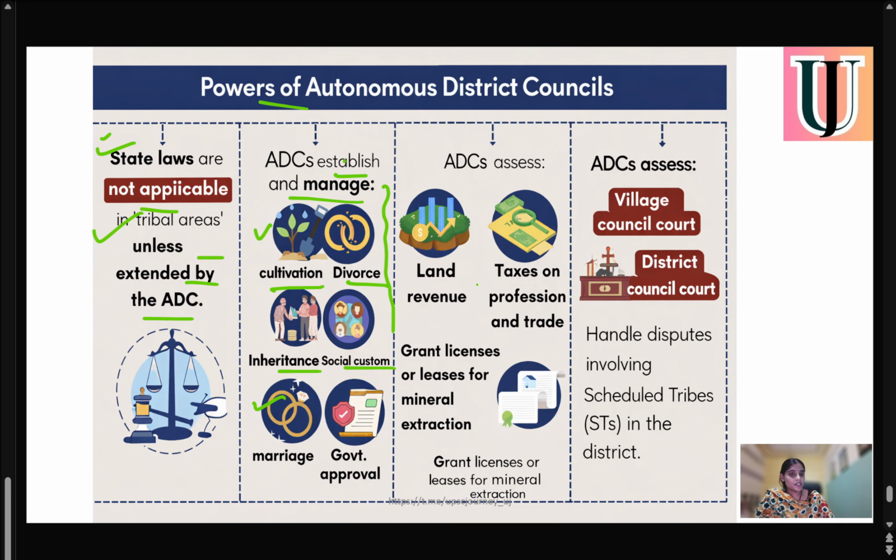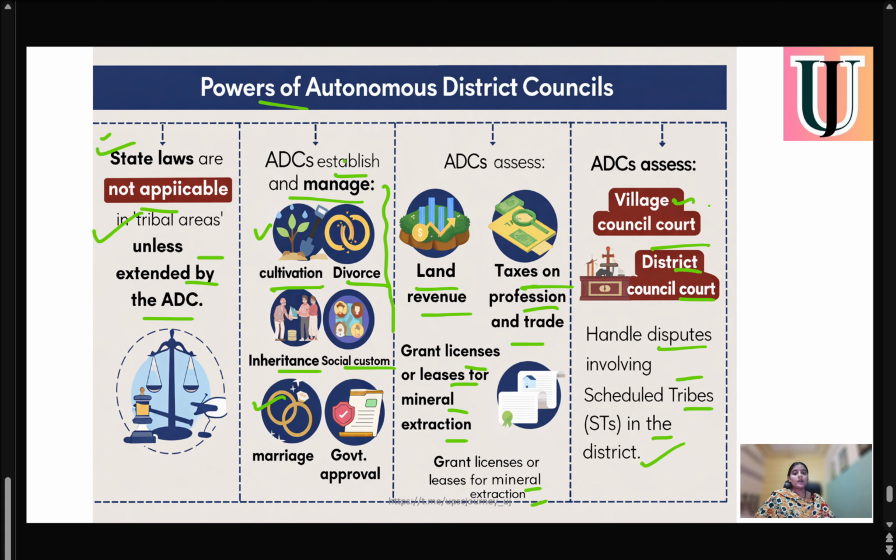Again, the ADC has access to land revenue, taxes on profession and trade, and grants licenses or leases for mineral extraction. ADCs also have village councils and district councils to handle disputes involving scheduled tribes in the district.